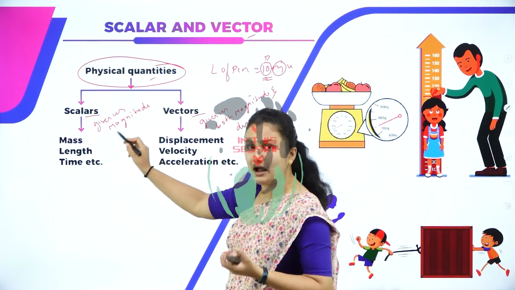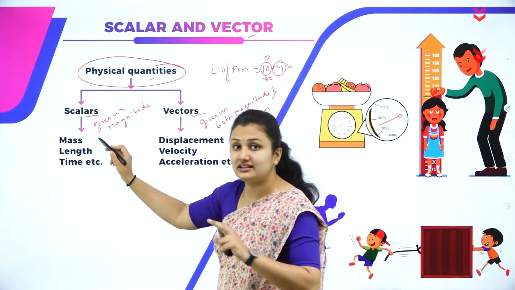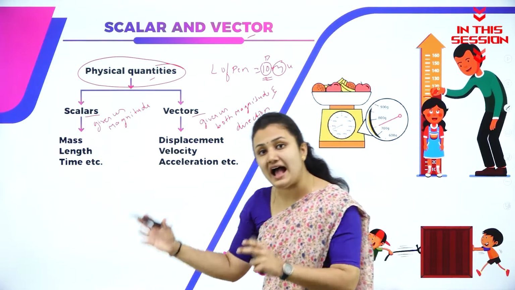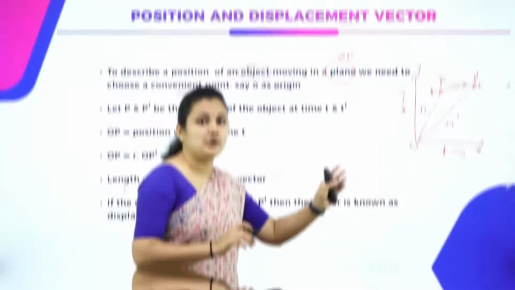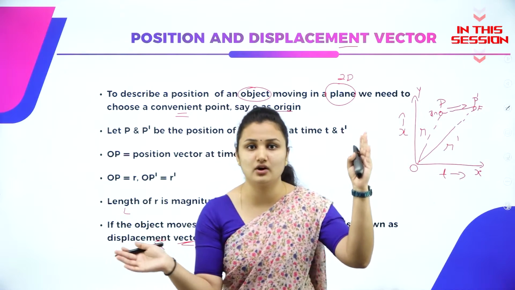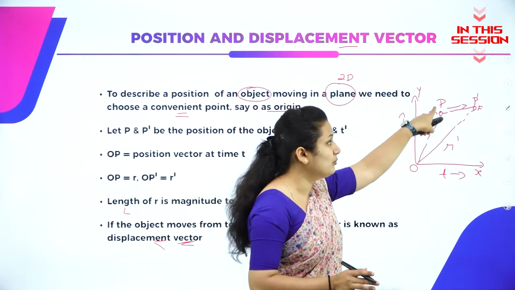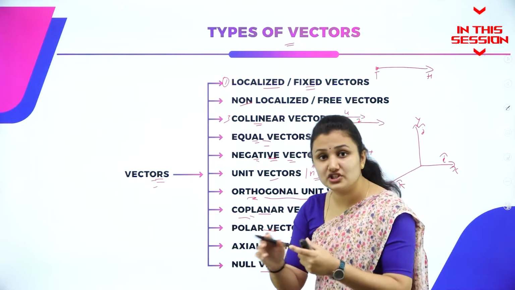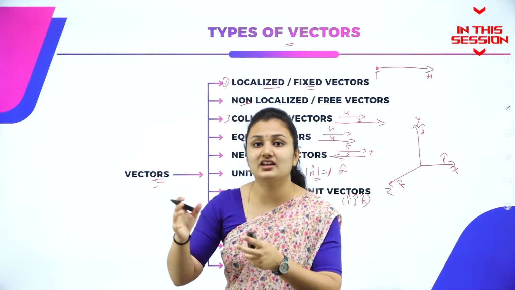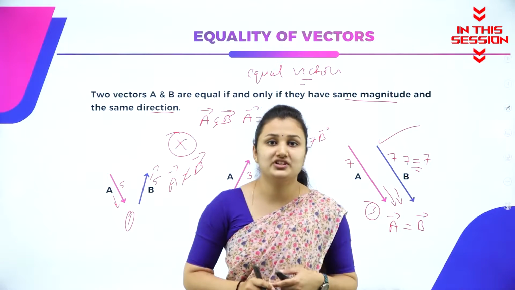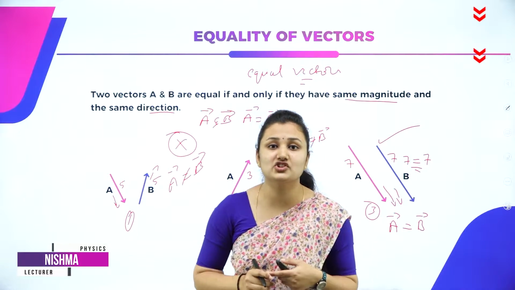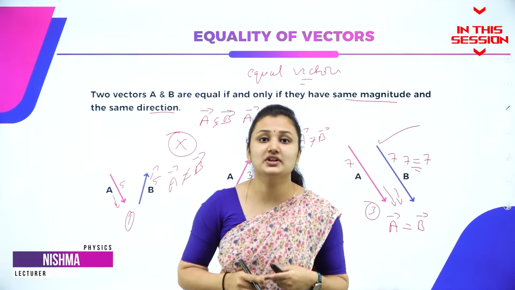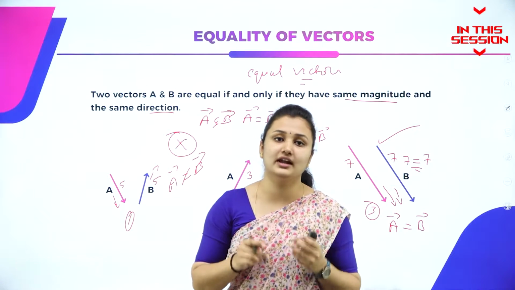Scalar gives us magnitude only, not direction, and vector gives us both magnitude as well as direction. Plane means it has both x and y coordinates to describe the motion of the object in the plane. Polar vector, the direction of vector is along the direction of motion of the object. Motion in a plane is nothing but the two-dimensional motion, where we describe the position of an object using two axes of a coordinate system.